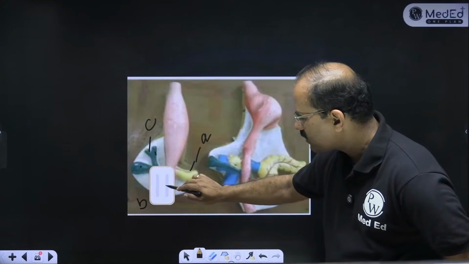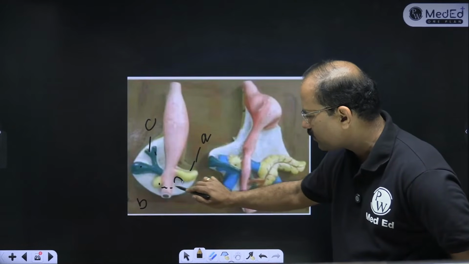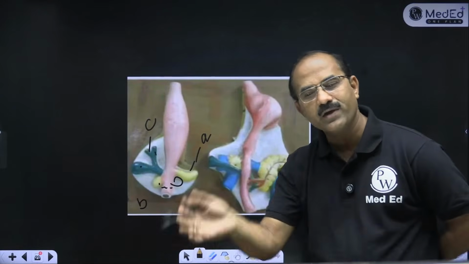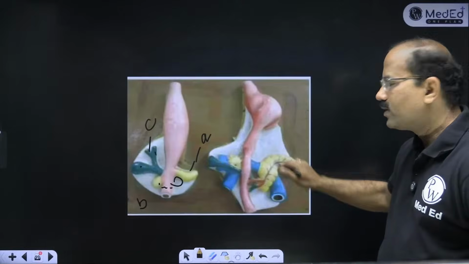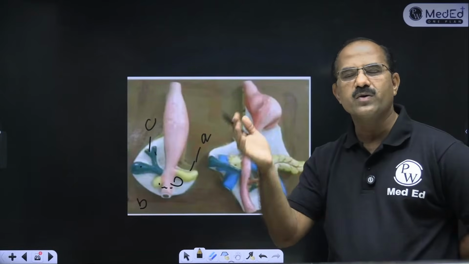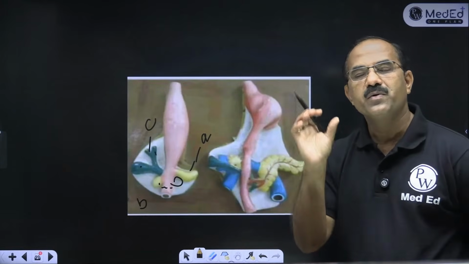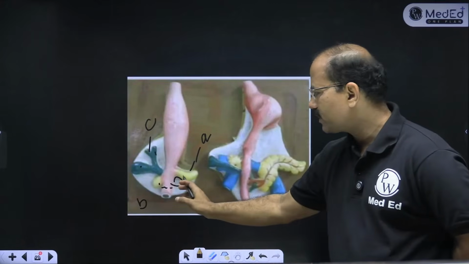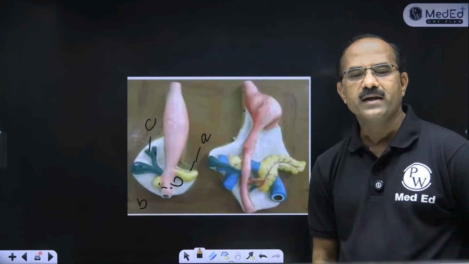Ventral bud पीछे से जाएगा. It will go from backside. It will join with the dorsal bud. फिर dorsal bud से क्या बनता है? Ventral bud से क्या बनता है? You have to know what is annular pancreas. Annular pancreas occurs due to defective migration of ventral pancreatic bud. What is pancreatic divisum? अगर ये दोनों buds फ्यूज नहीं हुए so you get pancreatic divisum.